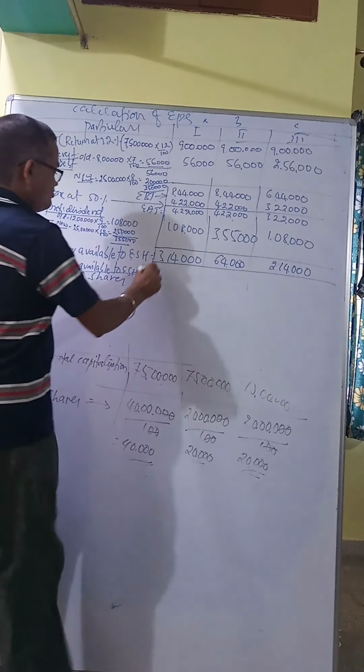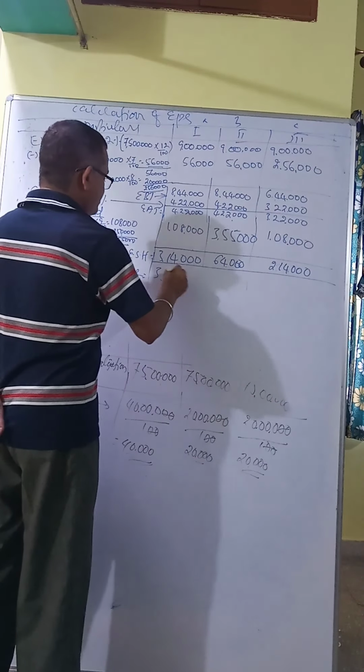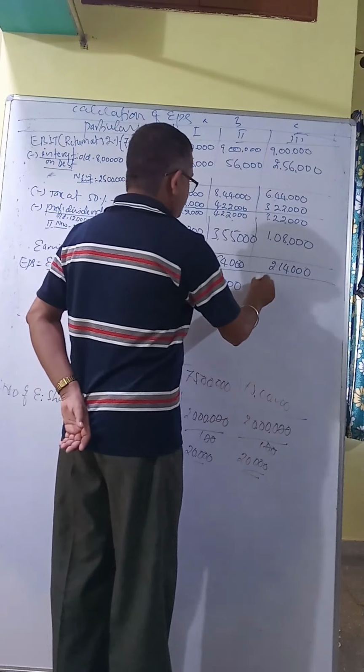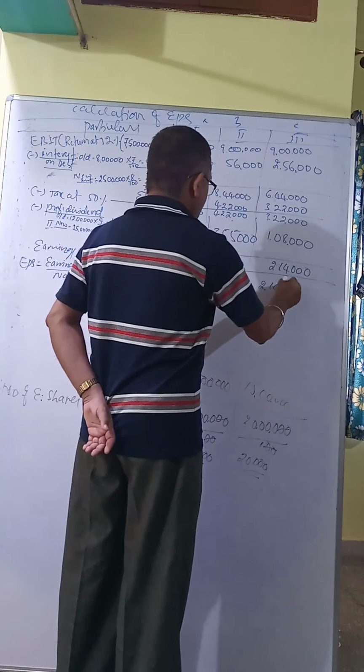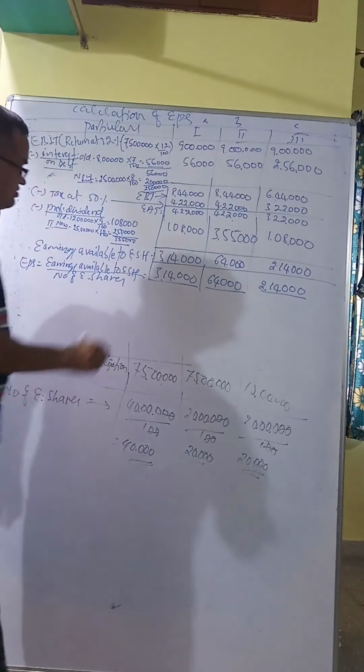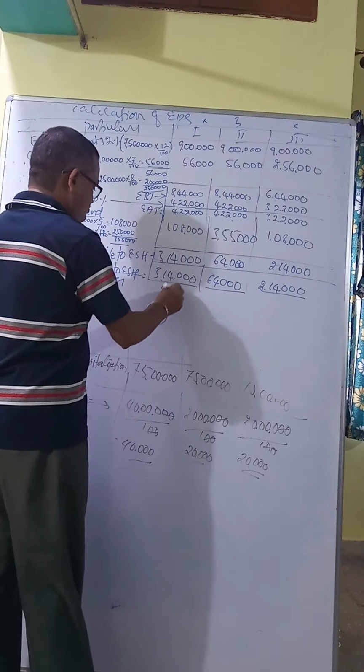Earnings available: 3,14,000 first one, second 64,000, third 2,14,000, divided by number of equity shares 40,000, 20,000, 20,000. See, 40, 20, 20. So you will get this divided, EPS, earning per share is